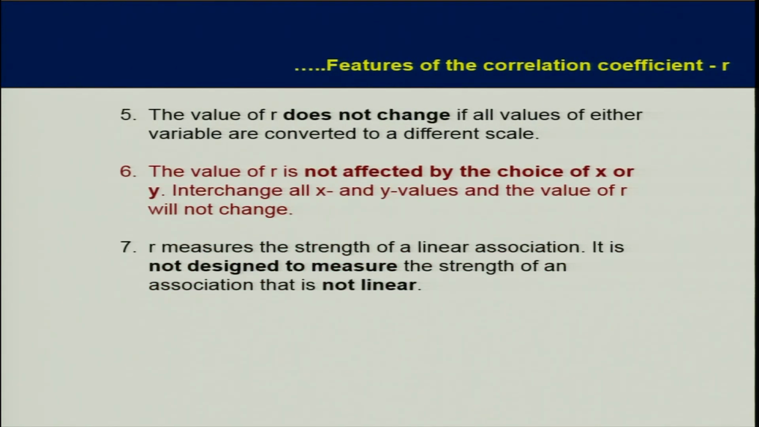The value of R does not change if all values of either variables are converted to a different scale. If we change from kg per hectare to ton per hectare, the value will not change. The value of R is not affected by the choice of x or y. Interchange of x and y will not change R. In place of x, if you write value of y and vice versa, it will not change the value of correlation coefficient. And correlation coefficient measures the strength of linear association. It is not designed to measure the strength of an association that is not linear. So after linearity, we can do it.